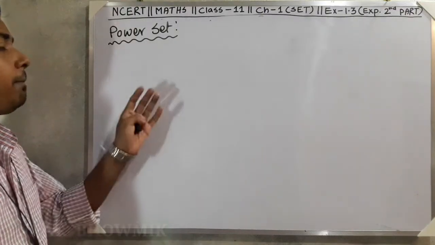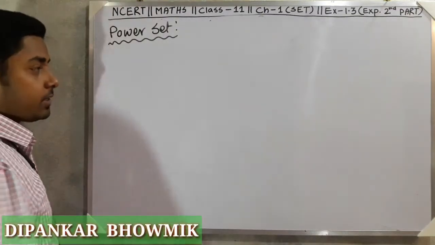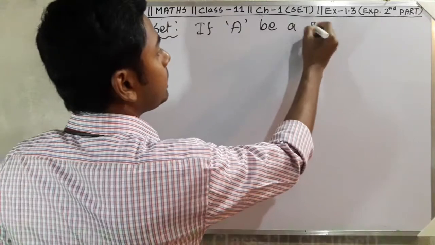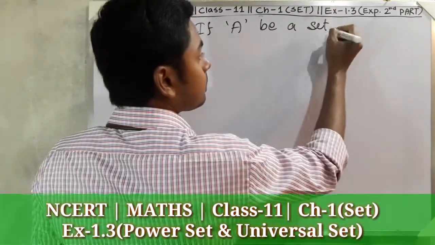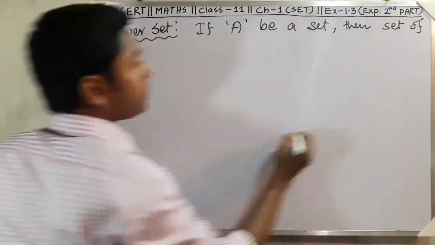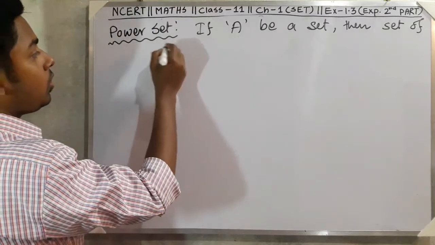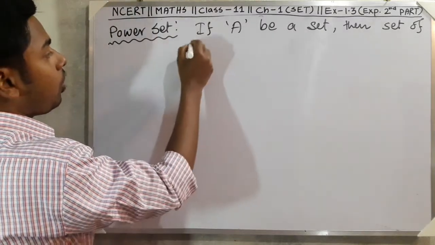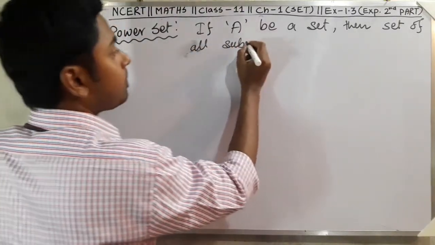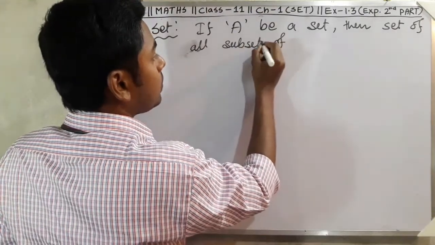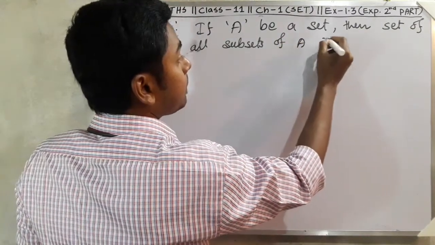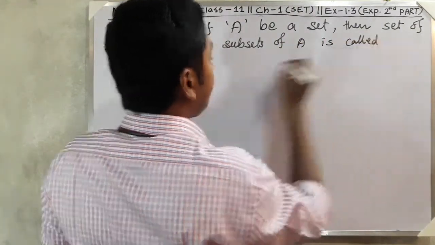Now we will know what power set is. Okay, what is power set? If A be a set, then the set of all subsets of A is called the power set.